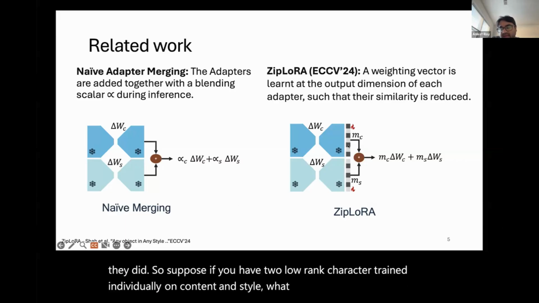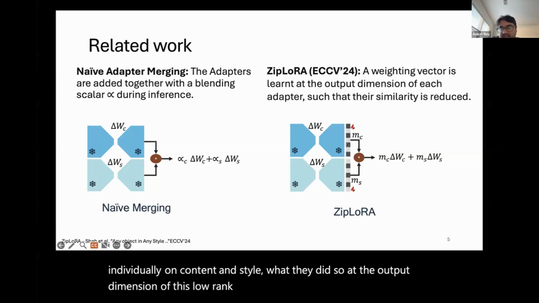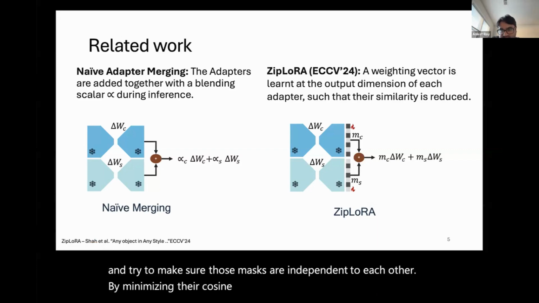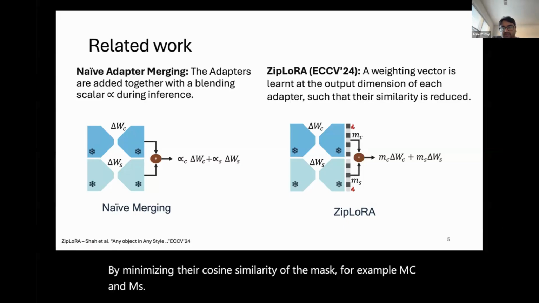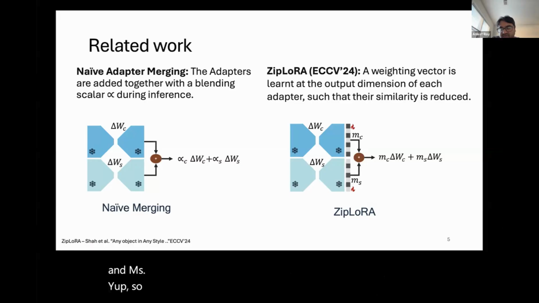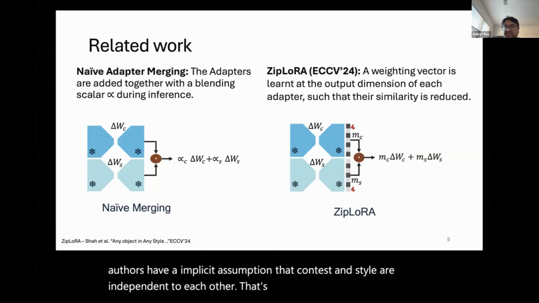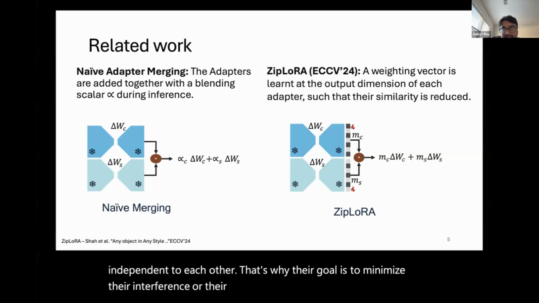At the output dimension of these low rank adapters, they learn some masks, and try to make sure those masks are independent of each other by minimizing their cosine similarity, for example MC and MS. This method is kind of efficient, but these authors have an implicit assumption that content and style are independent of each other. That's why their goal is to minimize their interference or to make them more independent.